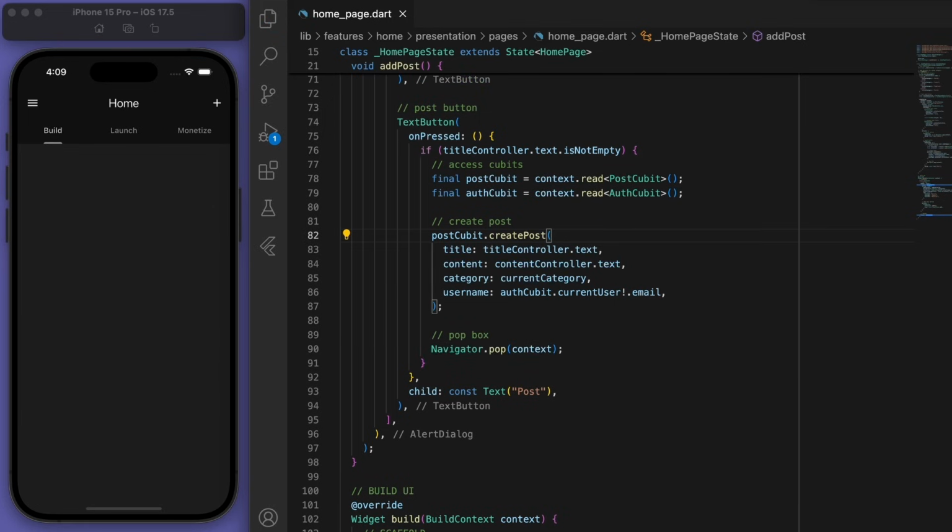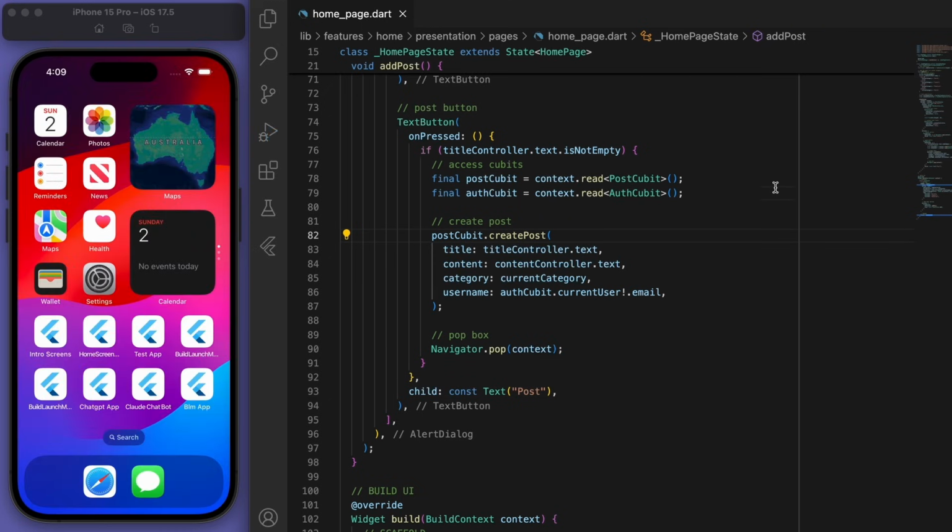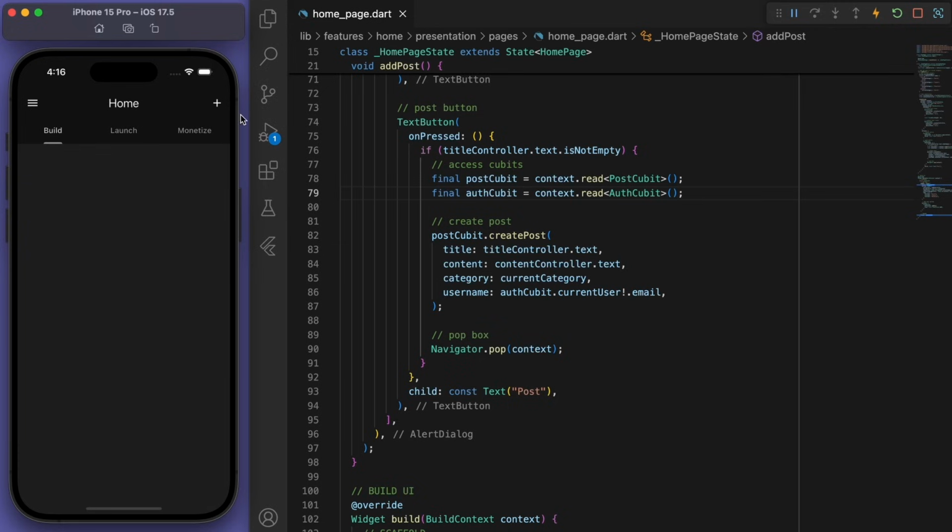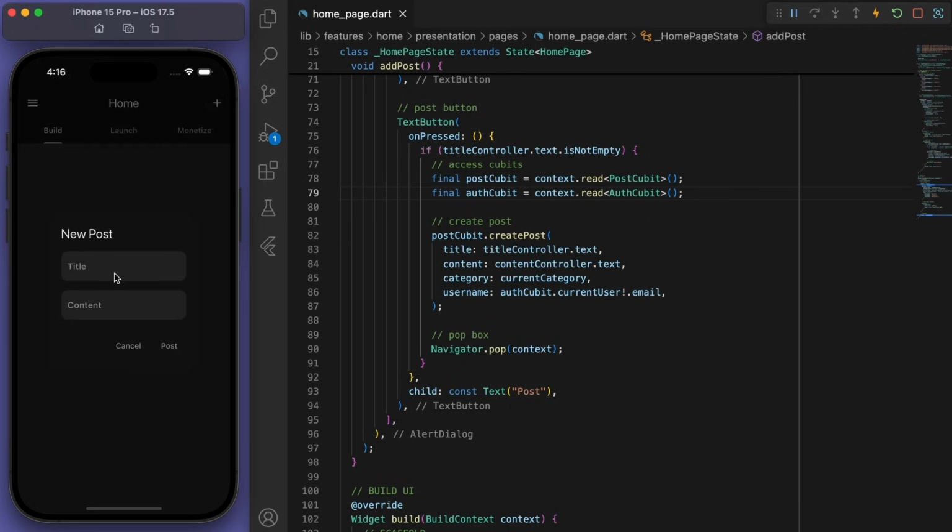Cool. And since we brought in a new package, the Cloud Firestore, I want you to kill the app and just rebuild it so that it works properly. And let's try this. I'm going to create a new post. Let's call it first post, and just say hello and post it.